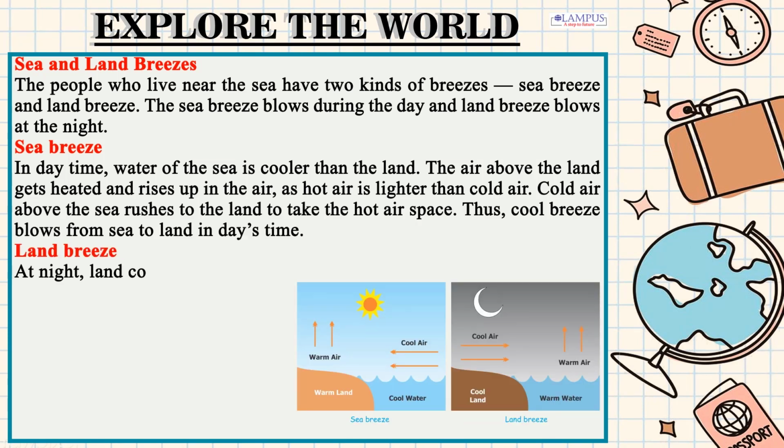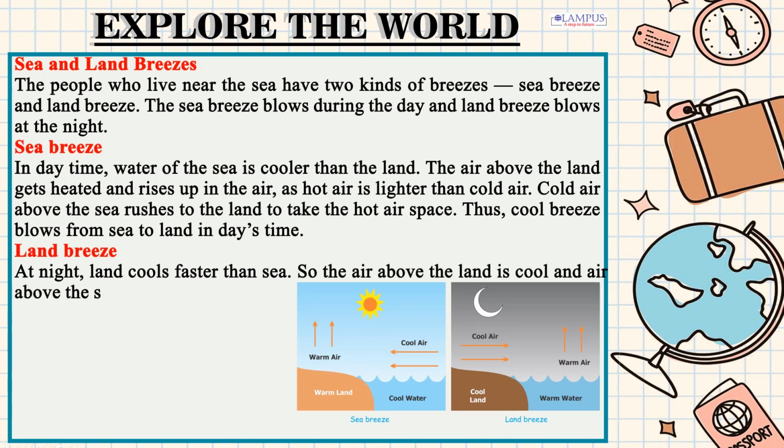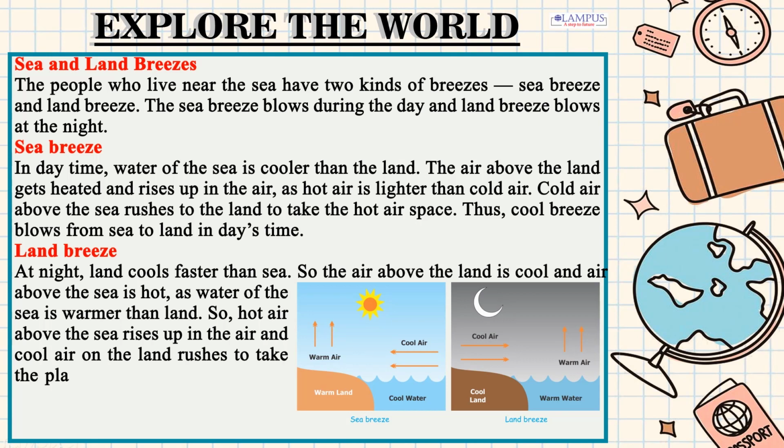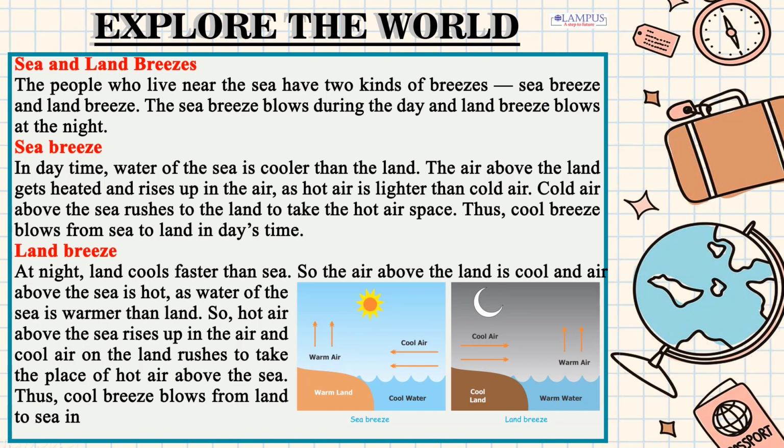Land breeze. At night, land cools faster than sea. So the air above the land is cool and air above the sea is hot, as water of the sea is warmer than land. So, hot air above the sea rises up in the air and cool air on the land rushes to take the place of hot air above the sea. Thus, cool breeze blows from land to sea in night's time.